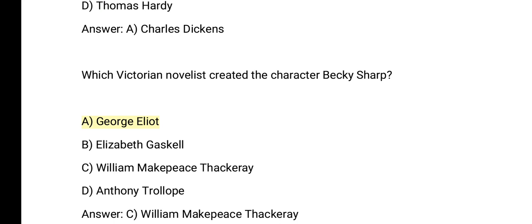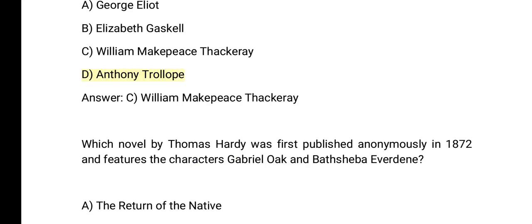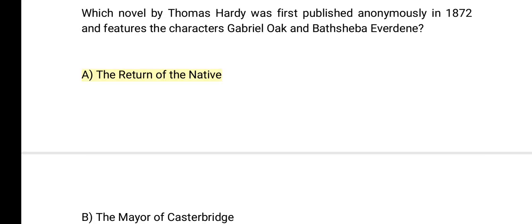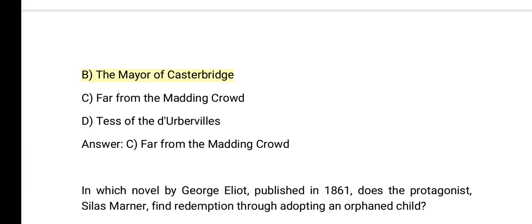Which Victorian novelist created the character Becky Sharp? A. George Eliot. B. Elizabeth Gaskell. C. William Makepeace Thackeray. D. Anthony Trollope. Answer. C. William Makepeace Thackeray. Which novel by Thomas Hardy was first published anonymously in 1874 and features the characters Gabriel Oak and Bathsheba Everdene? A. The Return of the Native. B. The Mayor of Casterbridge. C. Far from the Madding Crowd. D. Tess of the D'Urbervilles. Answer. C. Far from the Madding Crowd.